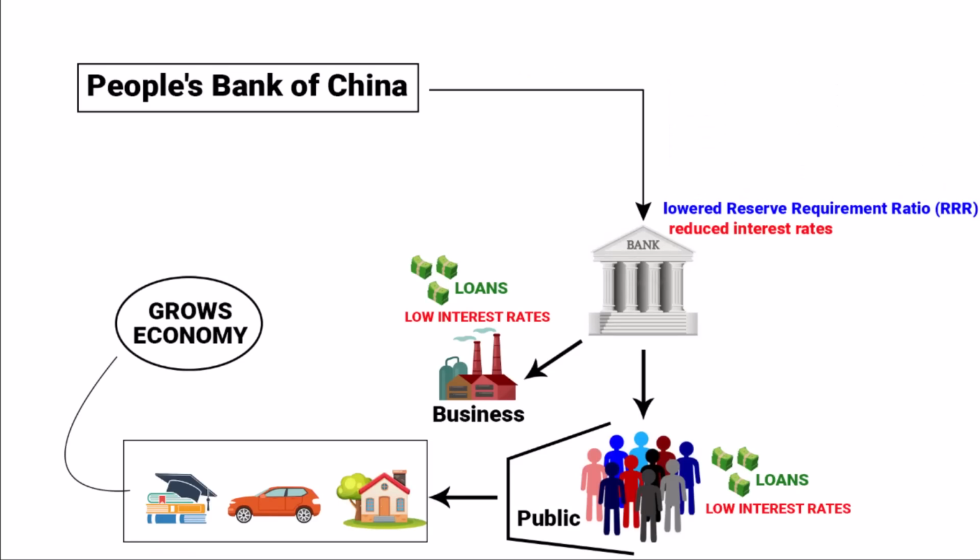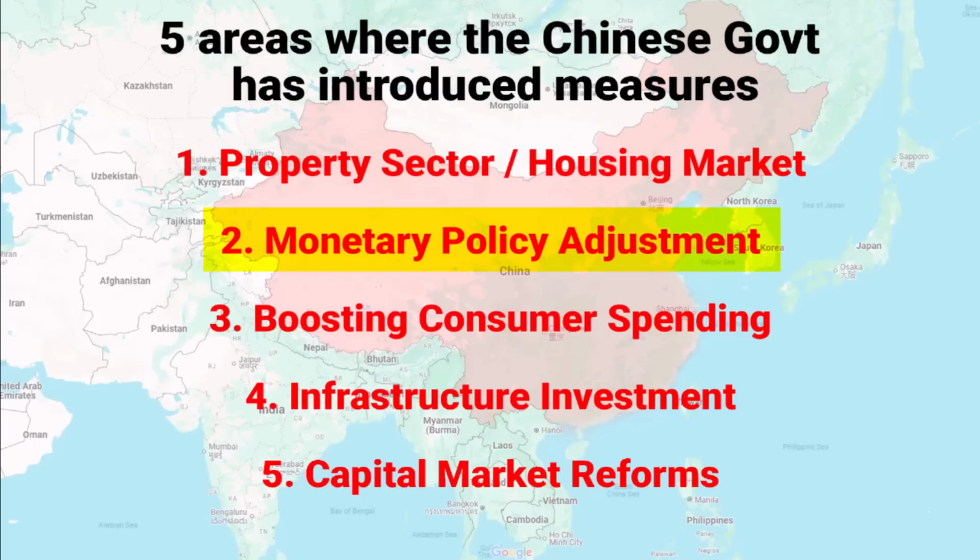The reserve requirement ratio, RRR, is the percentage of money that banks are required to keep in reserve with the central bank. Now, if the RRR amount is reduced, banks will be required to hold less money in their reserve. The extra money that banks don't need to keep can now be used to give loans to businesses and individuals. More loans mean more money circulating in the economy, which can stimulate spending, investment, and growth. So this was the monetary policy adjustment China did.